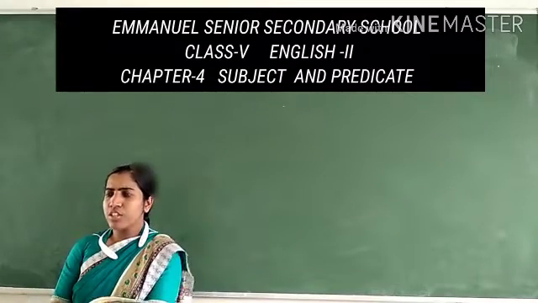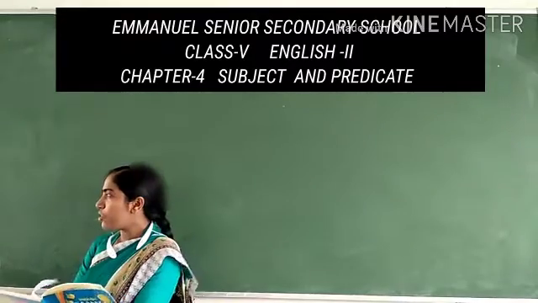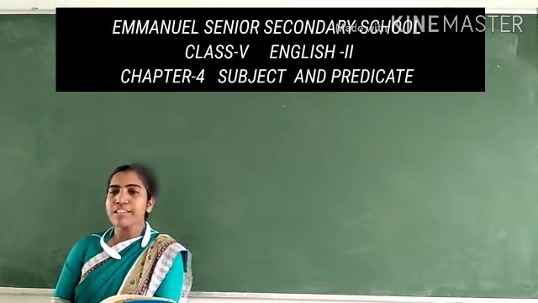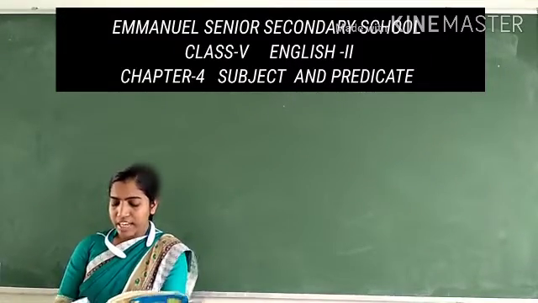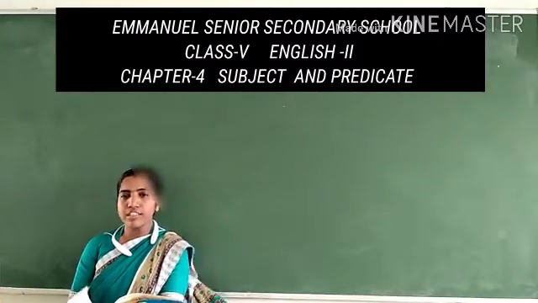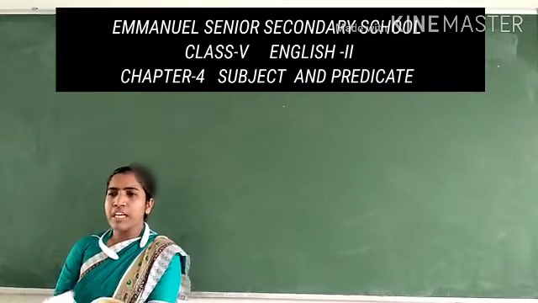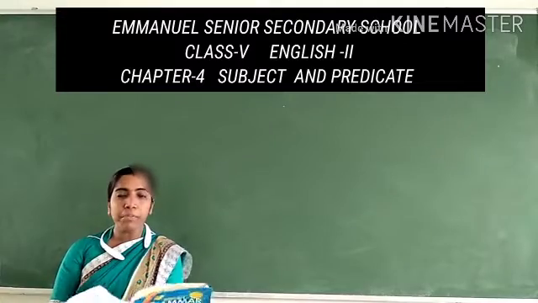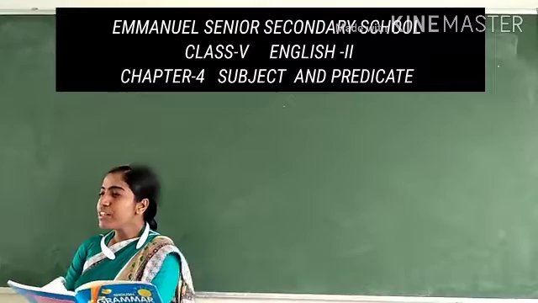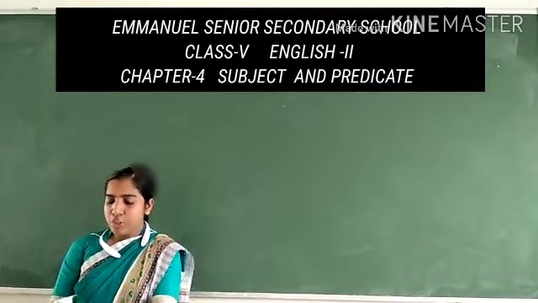Fifth one, the books. Okay, the books are on the table. So are on the table is the predicate in this sentence. Sixth one is she. She is the subject given there, and she is an intelligent girl. Next is the seventh one. Seventh one is cobbler. Cobbler is the one who makes shoes. You know, shoes जो बनाते हैं, repair करते हैं, to that person we call cobbler. So cobbler makes beautiful shoes. So what I have written here, cobbler makes beautiful shoes.